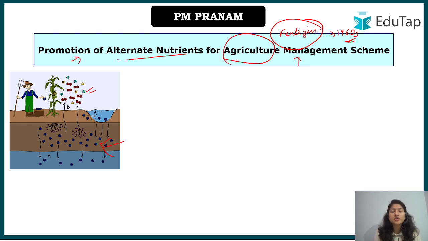So here what you are doing, you are first paying the full amount, and then you are getting some part of it back from the government. This usually happens in a normal subsidy, but in the case of fertilizers, the cost is so much that the farmer cannot afford it. They cannot even pay that money, even if they will get it back from the government. So in such cases, the government gives the subsidy to the fertilizer plants, to the manufacturers, and then they provide it at a subsidized rate to the farmers.